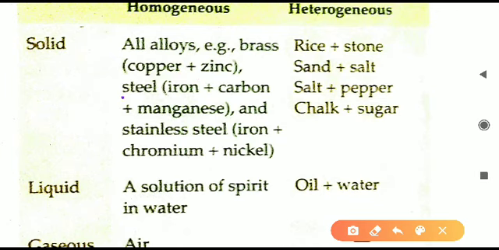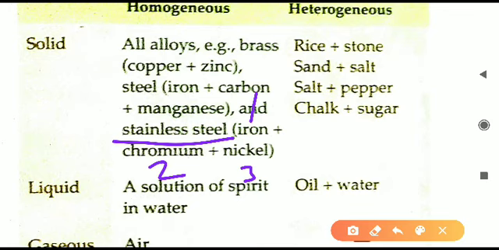Second example is given here of steel. Steel is another alloy. All these metals you have to learn, what is present in steel, what is present in brass. So steel contains iron, carbon and manganese. These three are the names that are present in the steel, that is an alloy. Last one more is given, that is stainless steel. Stainless steel, all the utensils are made of. So it is having three things: iron, nickel and chromium. Iron, nickel and chromium. So these are the three different metals which are present in the stainless steel. So these all are homogeneous mixtures which are having solids only.